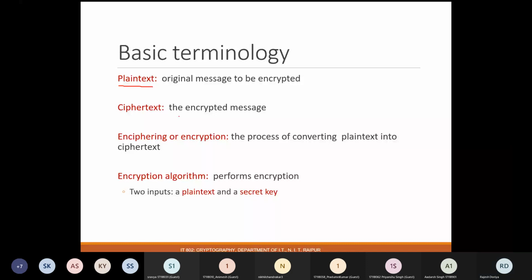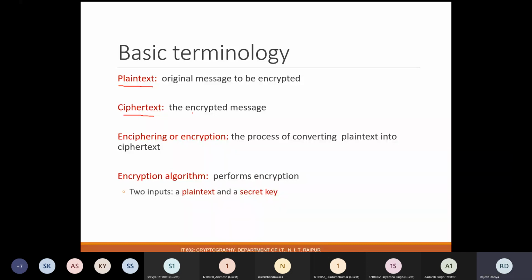Okay. Now, if we talk about the cipher text, then this is the text which will come out after the encryption. The moment we apply the security algorithm, the data which comes into our hand will be termed as cipher text. So in short, you can say that it is an encrypted message.